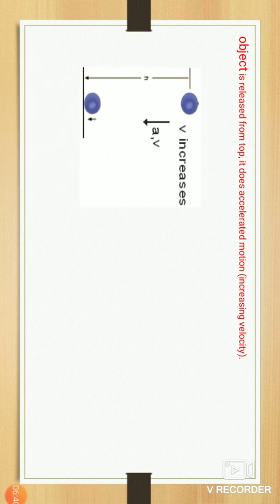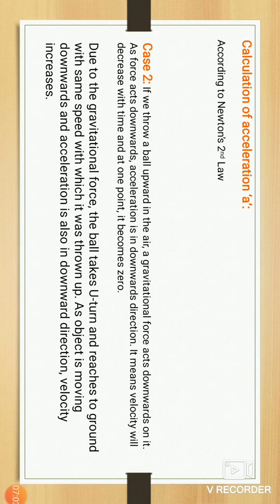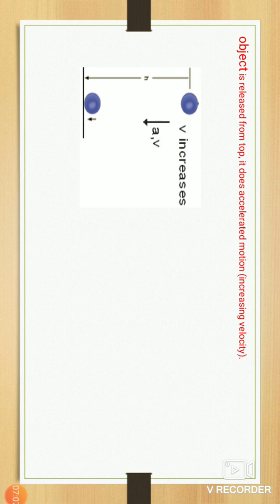When any object is released from the top, the velocity increases. Here in the picture we clearly see the object at a particular height, h. The velocity and acceleration increase in the downward direction.